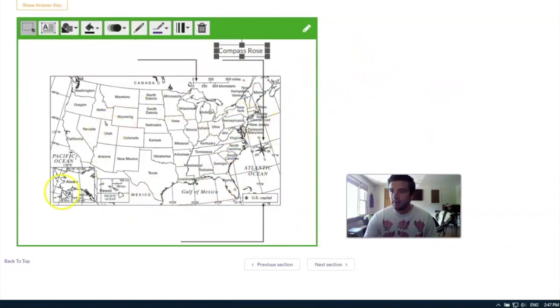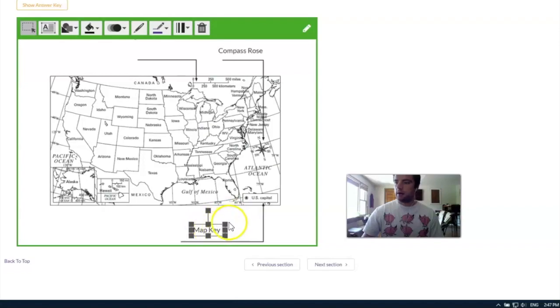Keep looking around, it might be kind of small. And yeah, the map key is right down here, where it says U.S. Capitol, and that shows us that this star right here is the capital of the United States, Washington, D.C. So let's write map key. And where do we drag it? Yep, all the way down here.